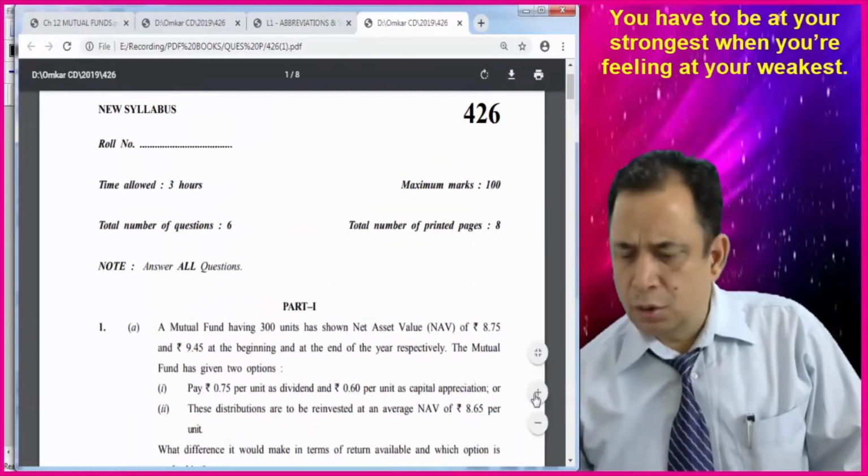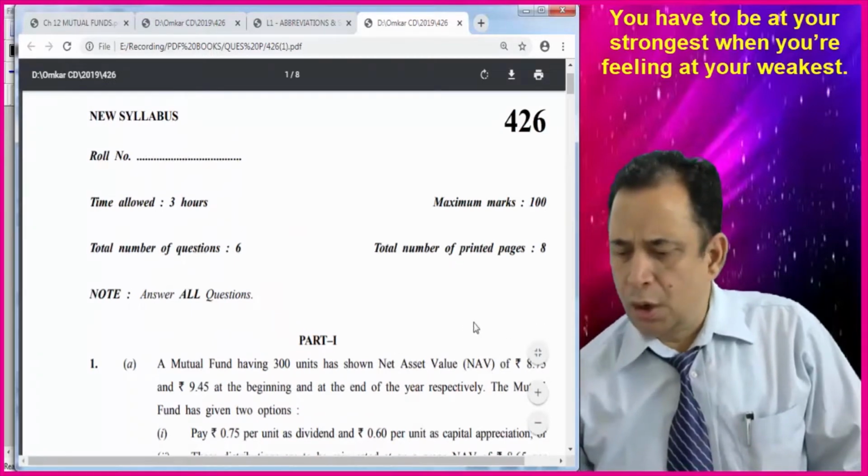So this is December 2018. You can easily download it from Google.